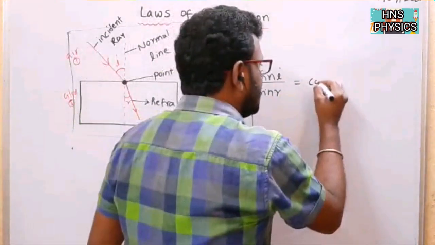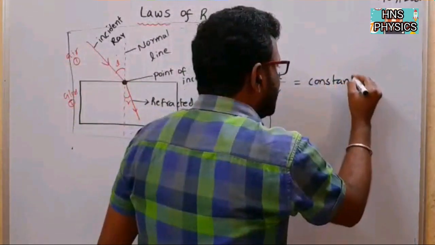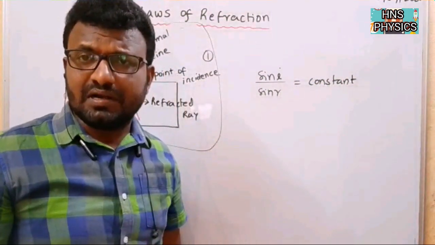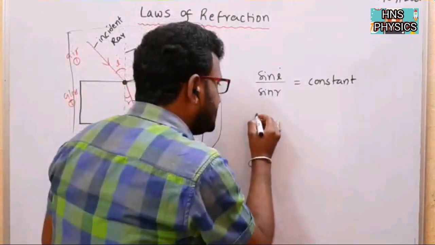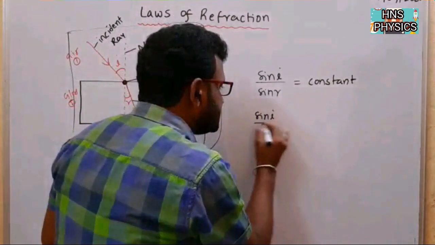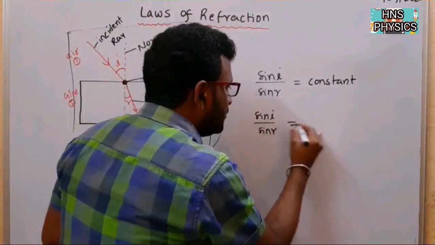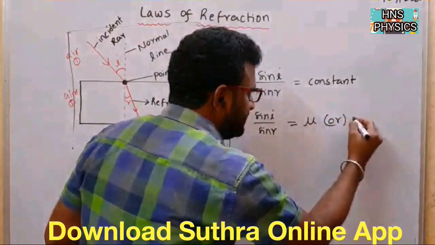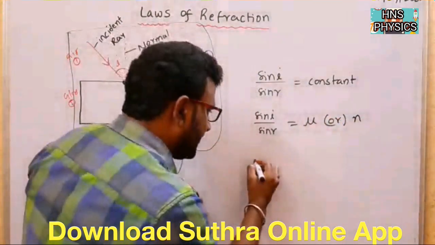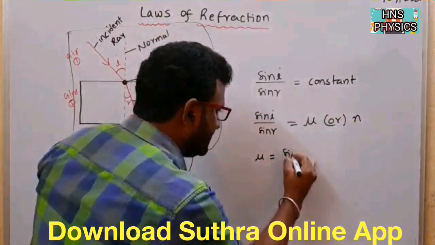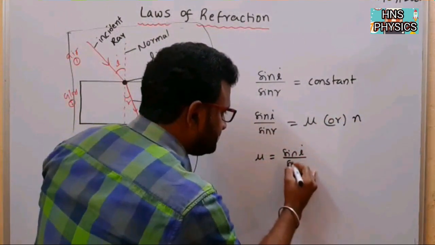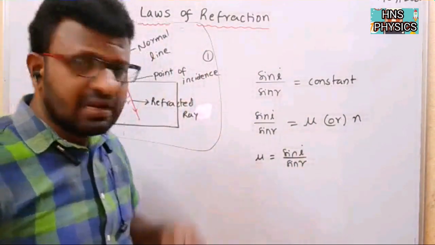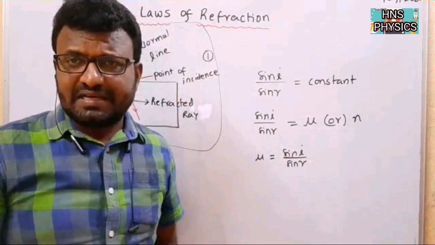So I am going to write a constant. But here the constant is called refractive index. So sin i by sin r is equal to mu. Sometimes we can write mu, or sometimes we can write n. So from here we can write mu is equal to sin i by sin r. This is the second law of refraction.